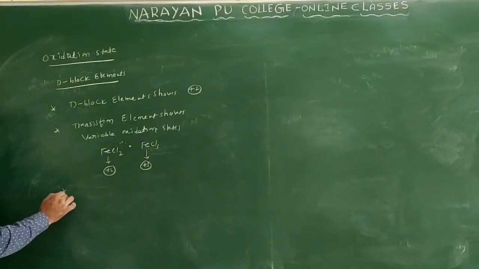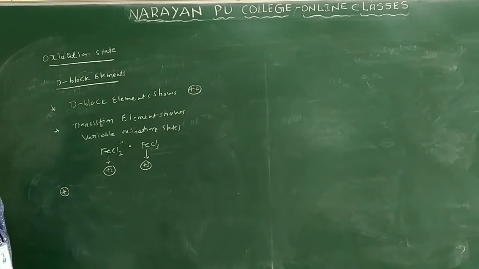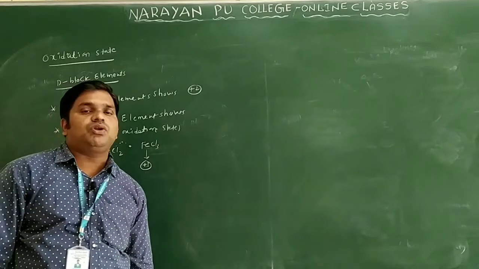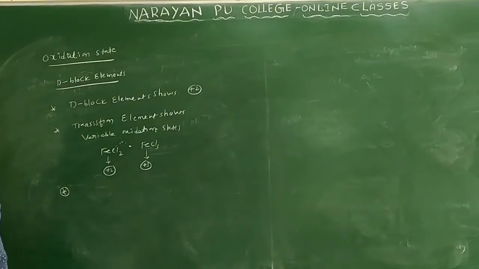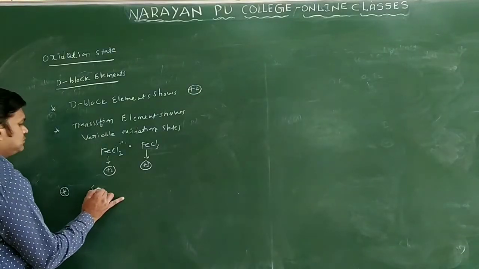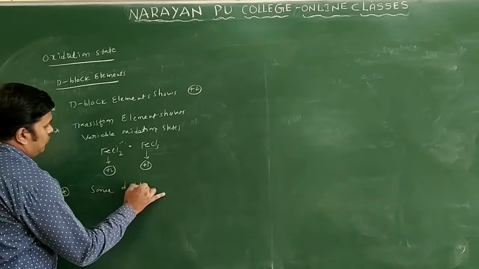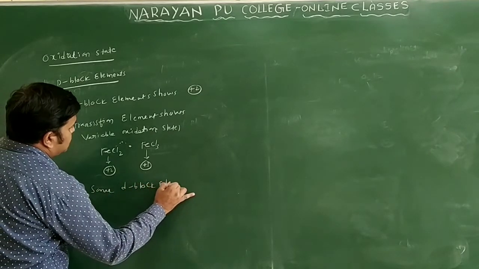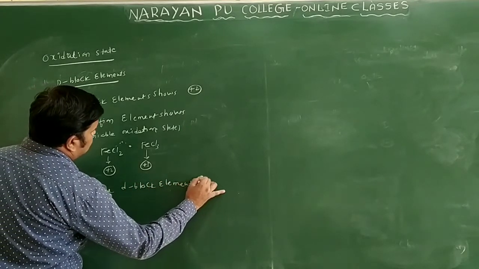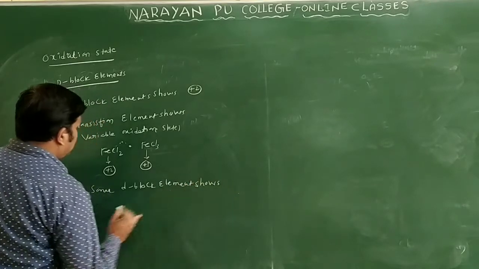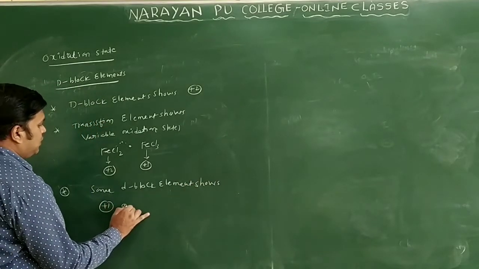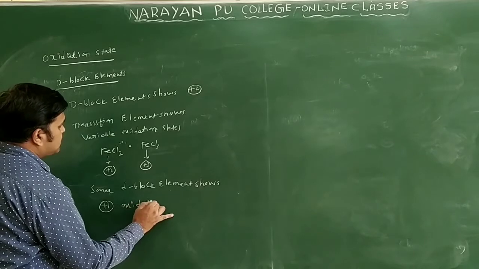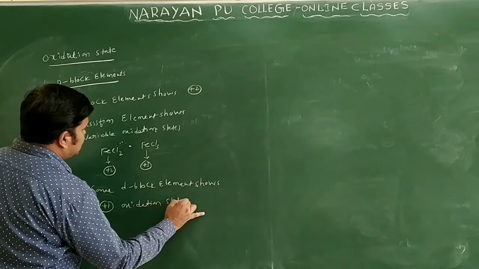So if you observe these d block elements, some of the elements show +1 oxidation state only. What are the elements you can see here? Some d block elements show +1 oxidation state only.